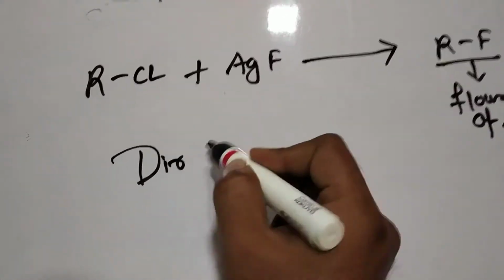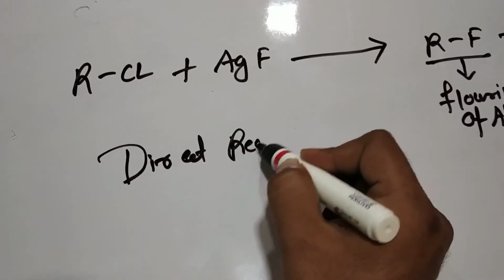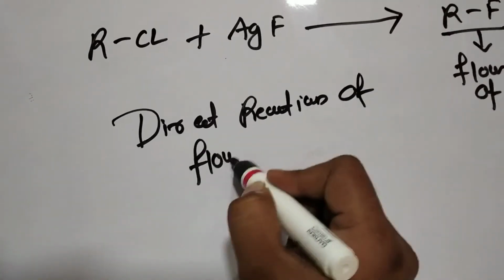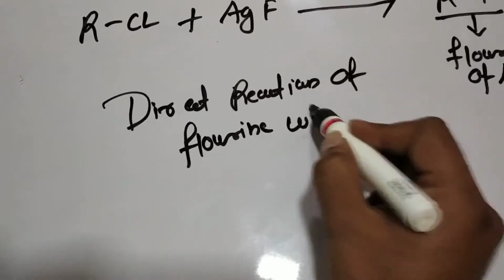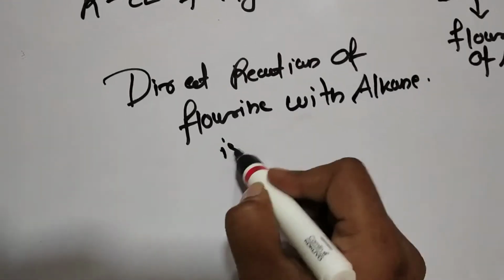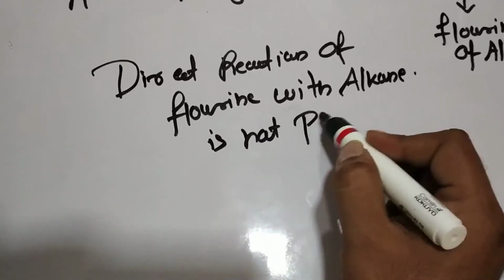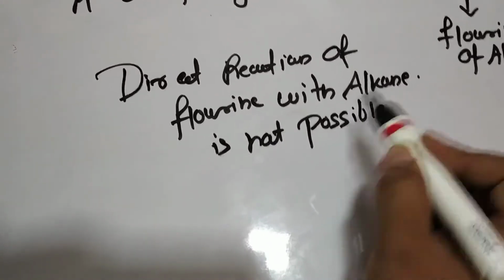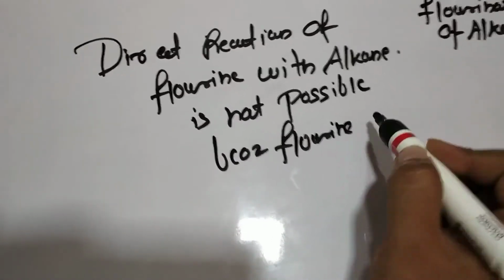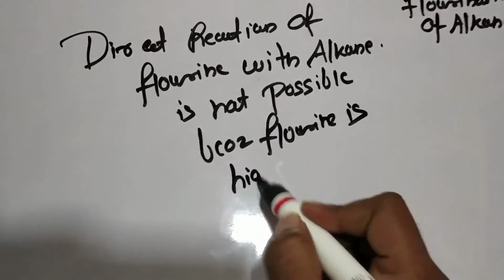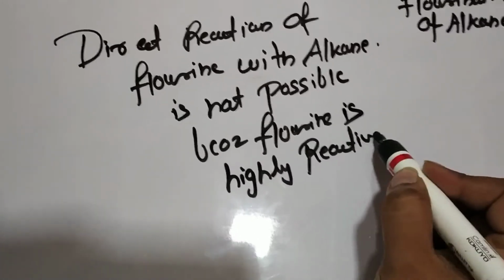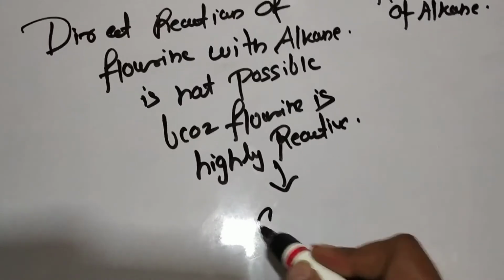Remember this. Direct reaction of fluorine with alkane is not possible because fluorine is highly reactive. It gives you the explosive reaction.